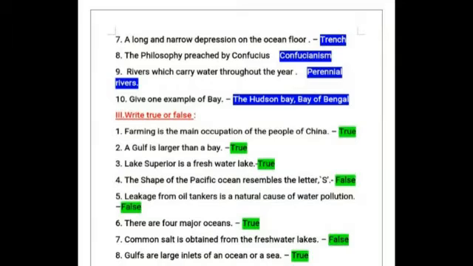Fifth one, leakage from oil tankers is a natural cause of water pollution. No, it is a man-made cause. So, answer is false. Sixth one, there are 4 major oceans. Yes, it is true. Seventh one, common salt is obtained from the freshwater lakes. No, it is false. Next, gulfs are large inlets of an ocean or a sea. Yes, it is true.